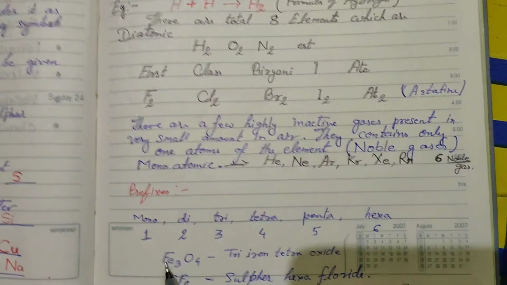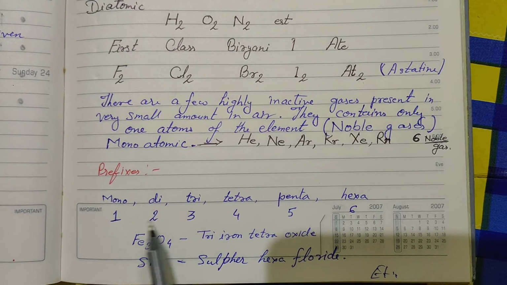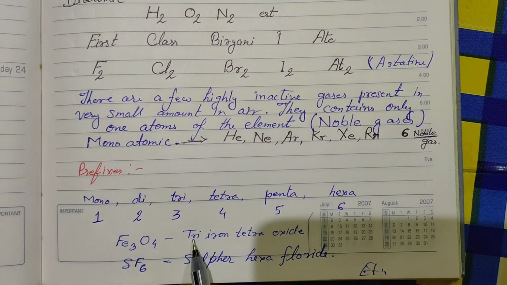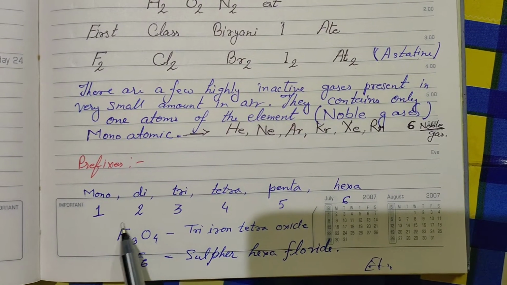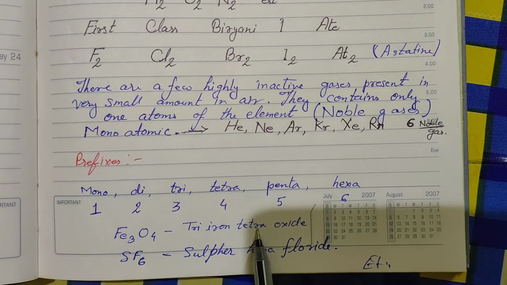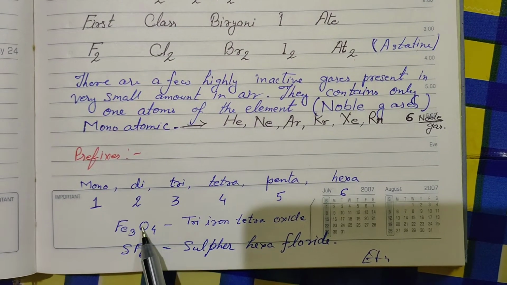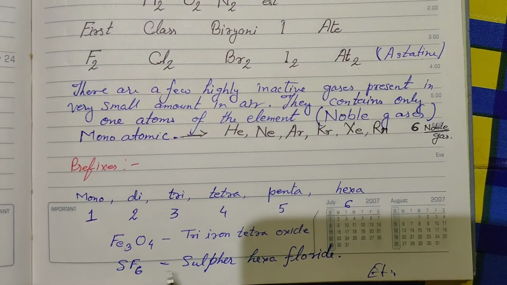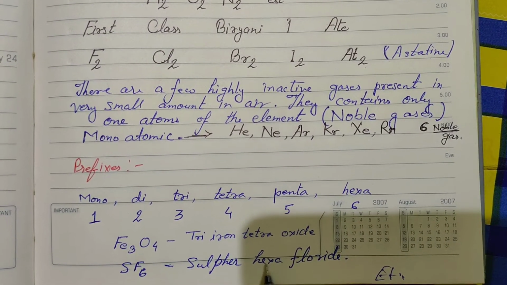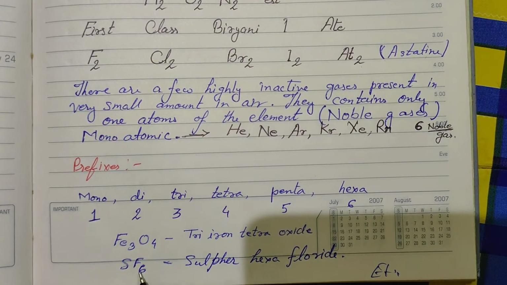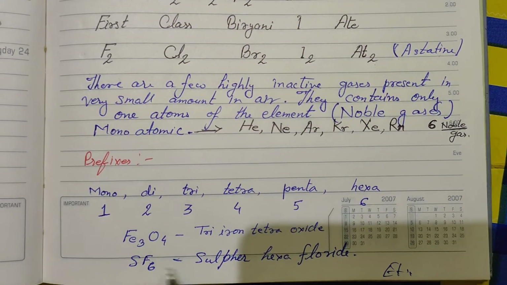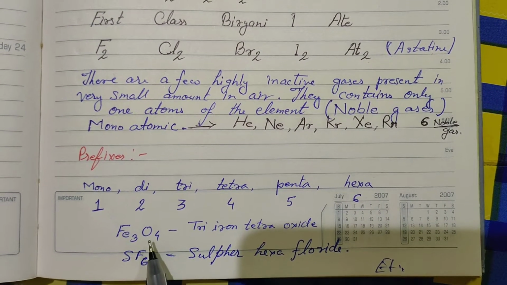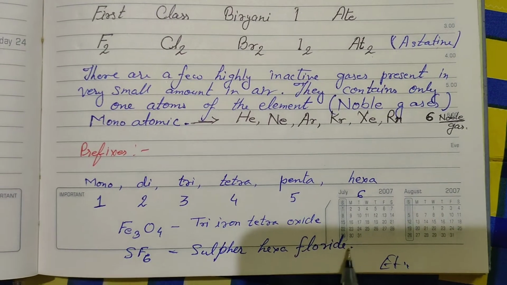So I am giving you a formula to name. What is the name of this formula? Fe3O4. You can write this formula as tri-iron tetraoxide. Tri-iron, 3 iron, Fe is the symbol of iron. Tetra means 4. Tetraoxide, this is oxygen. For example, sulfur hexafluoride: sulfur is S, hexa is 6, F6, fluoride for F. So with these prefixes we can write the formula like this.